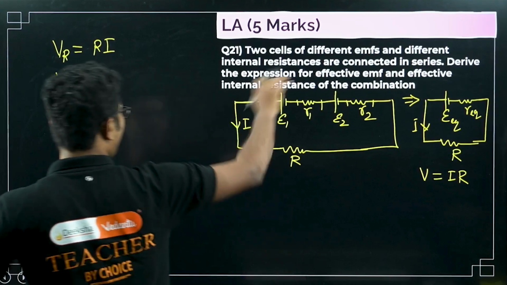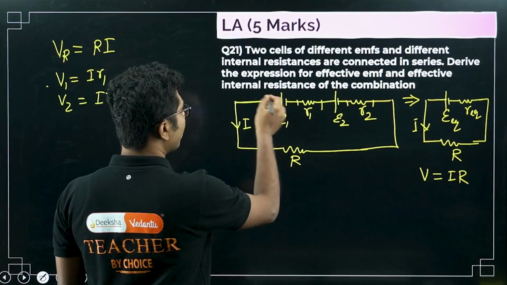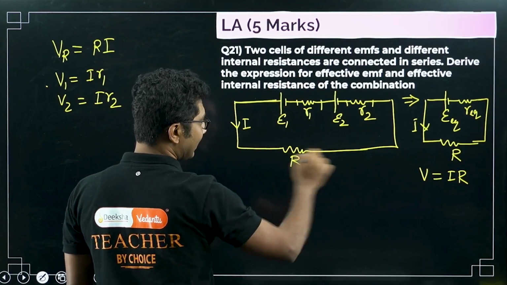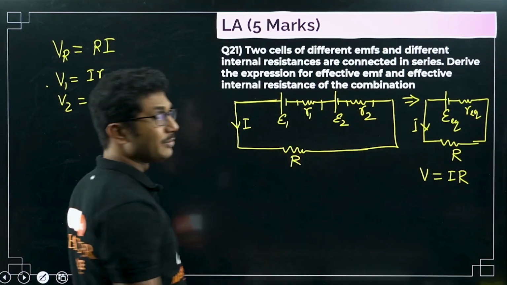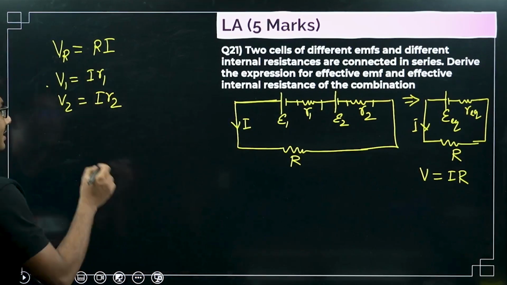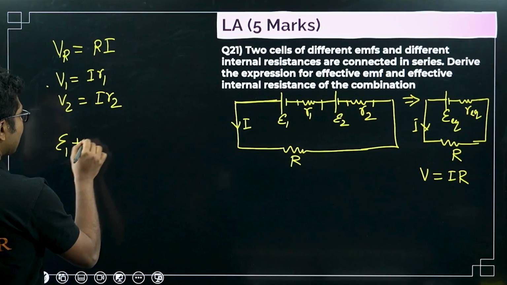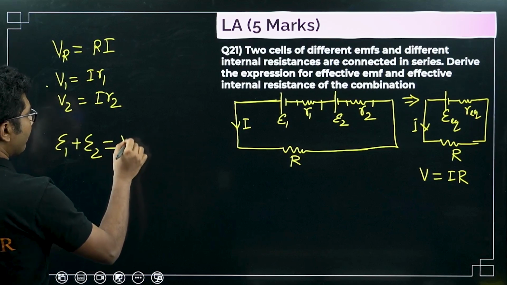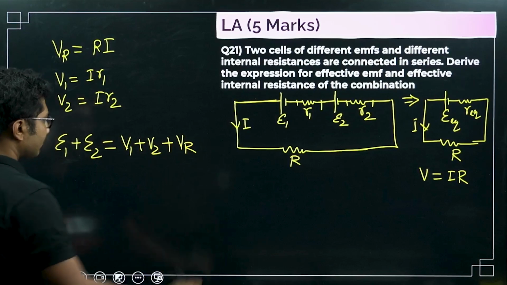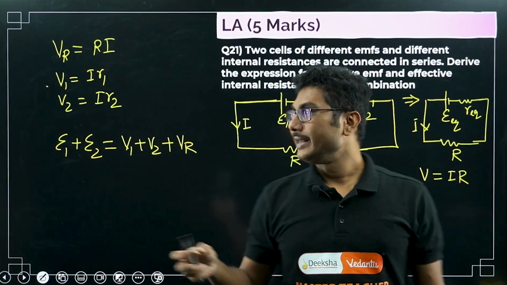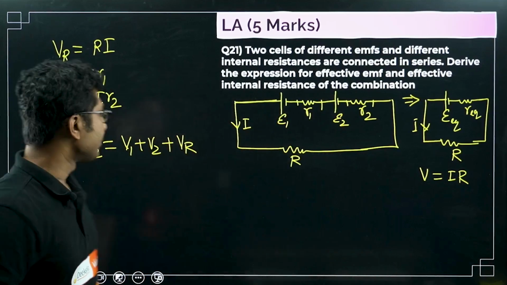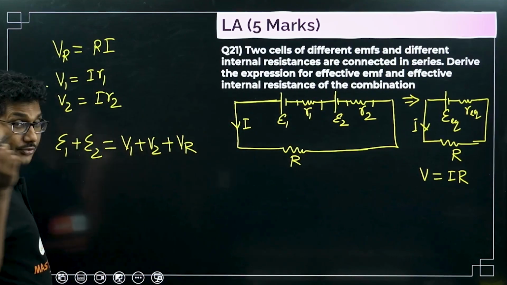So from Kirchhoff's loop rule, you know that the current I will be constant throughout the circuit because everything is connected in series. So from there you can say that epsilon 1 plus epsilon 2 equals V1 plus V2 plus VR. If you add the EMFs, you should get all the voltage drops, right? So that is Kirchhoff's loop rule.